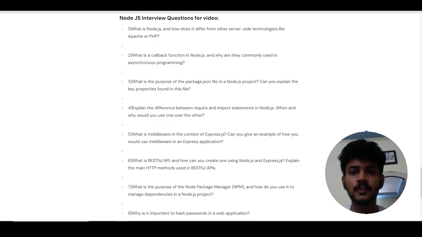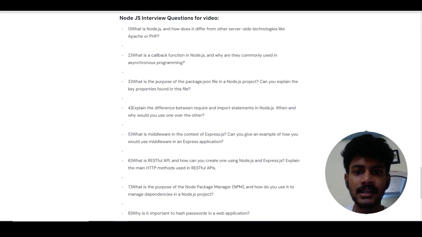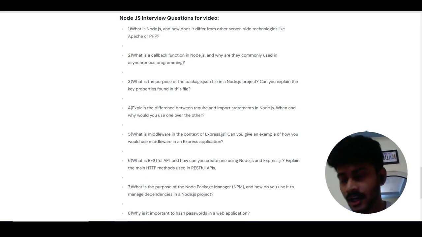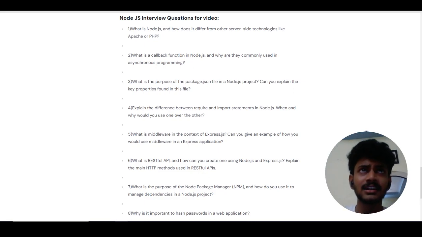In the process of the full stack project submission, there are questions that need to be answered, and I would like to explain these questions one by one. The first question is, what is Node.js and how does it differ from other server-side scripting technologies like Apache or PHP? So basically, Node.js is an open source server-side runtime environment that allows the users to execute JavaScript files